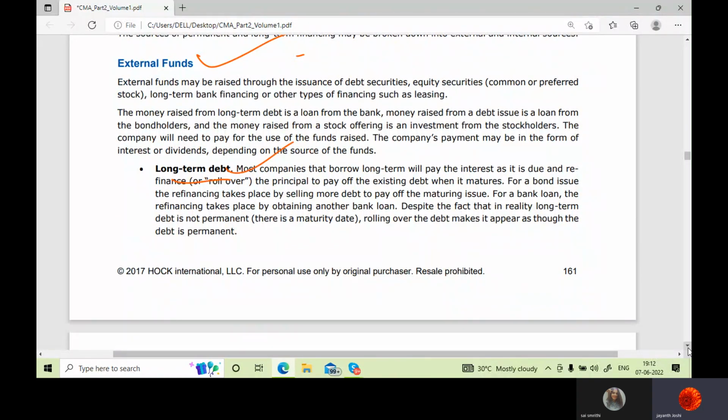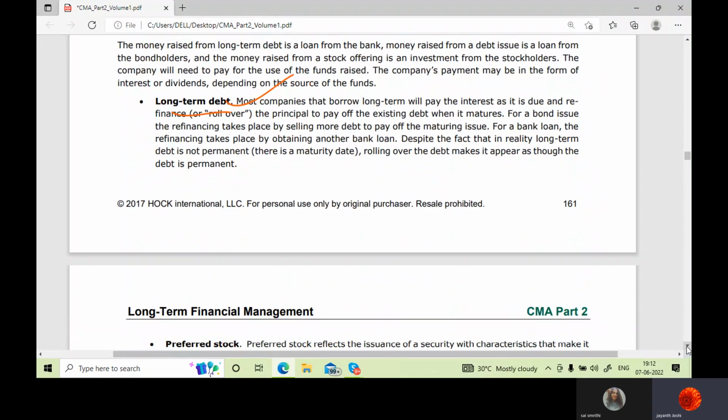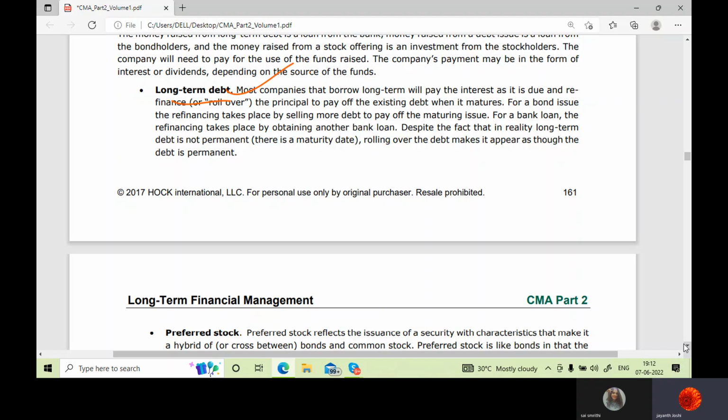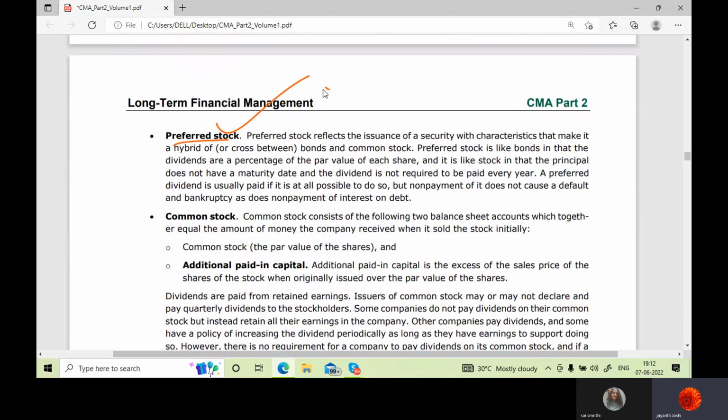Long-term debt, we know what long-term debt is: either taking a loan from a bank or issuing bonds to the public. Then comes the preferred stock, issuing preference shares to the public, and giving them ownership or stakes in the company. I'm not saying that they are the actual owners, but preferred stock is an arrangement which is like long-term finance. Okay, it has a very similarity to a bond, because the dividends given to a preferred shareholder are fixed and the shares are also redeemed, but I would not say it's exactly a liability for a company.